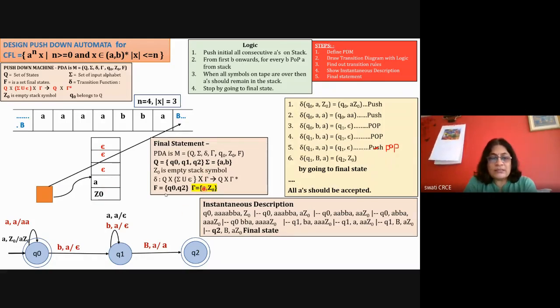This rho is similar to sigma, but sigma is for the input tape, and rho is for the stack. Just look here: sigma, these are the symbols on the tape, and rho are the symbols of the stack. So on the stack we can write a and Z0, or epsilon. Epsilon is optional. Q0 is the initial state, Z0 is the initial stack symbol, and capital F is equal to Q0, Q2, since there are two final states now.